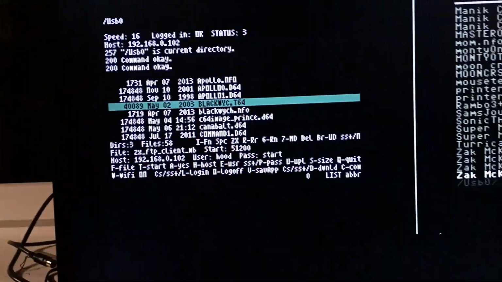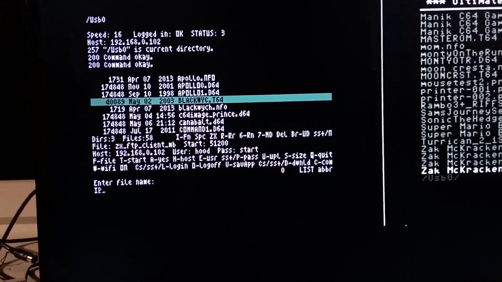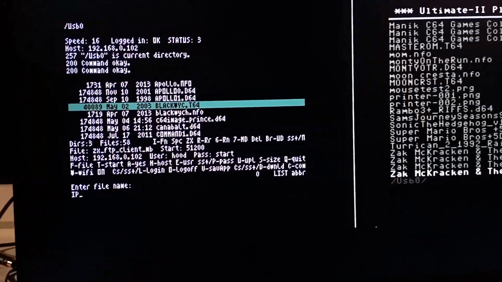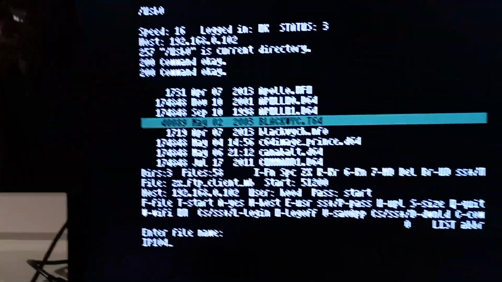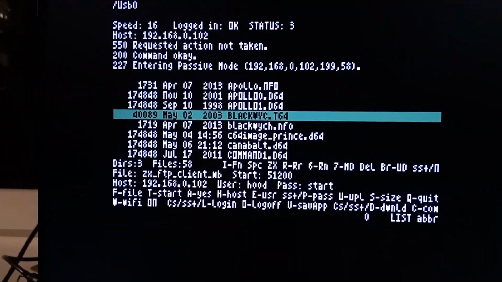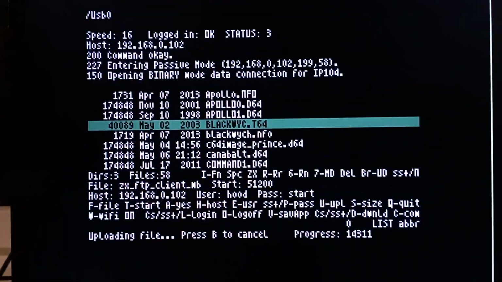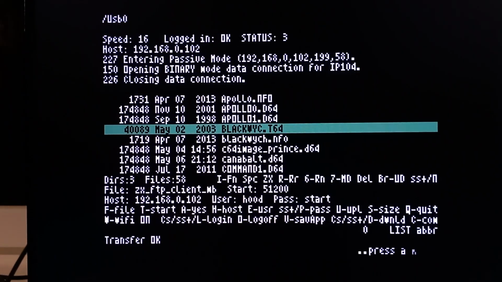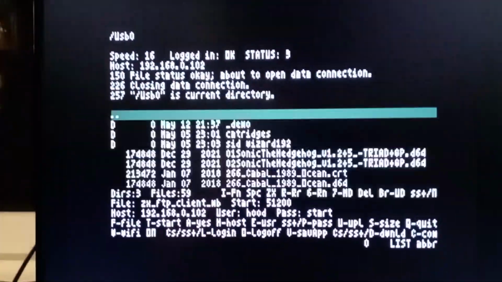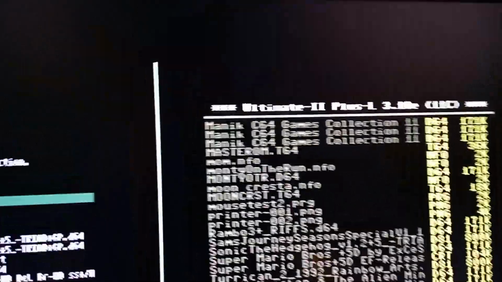Okay. IP 104. Will it work? Oh yeah, it's uploading, come on. Yeah. So now I uploaded a file from the ZX Spectrum to the C64.